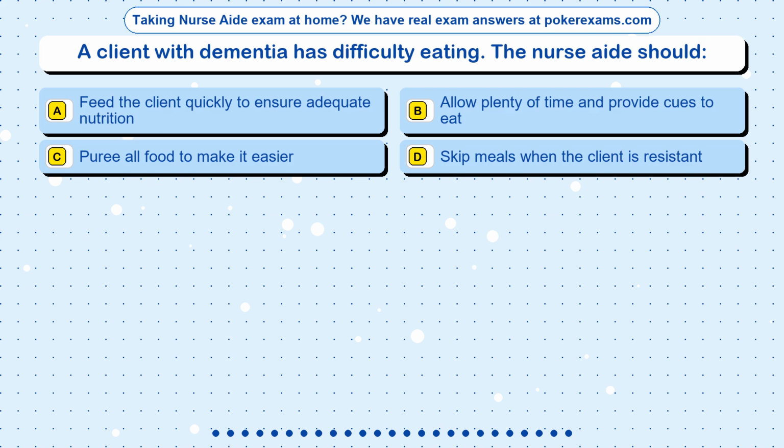Question 5. A client with dementia has difficulty eating. The nurse aide should: Option A, feed the client quickly to ensure adequate nutrition. Option B, allow plenty of time and provide cues to eat. Option C, puree all food to make it easier. Option D, skip meals when the client is resistant.